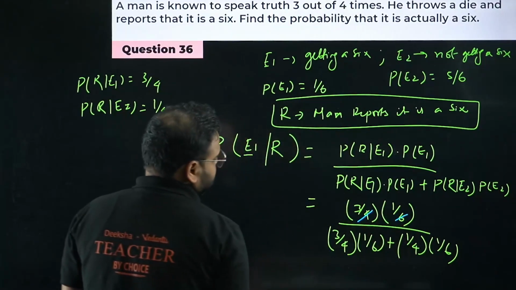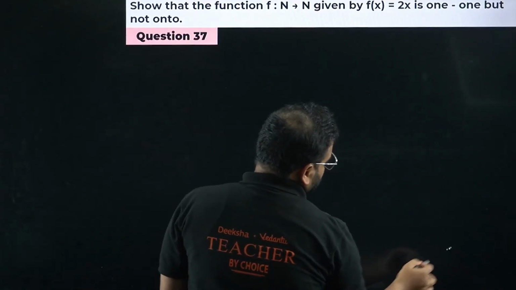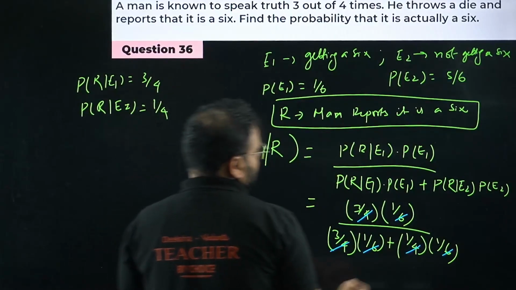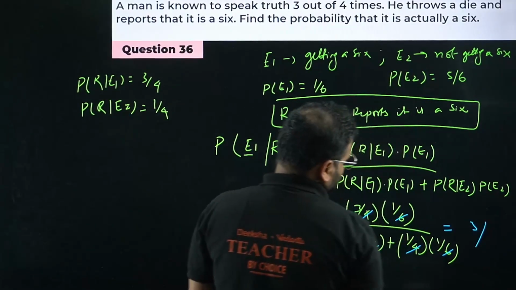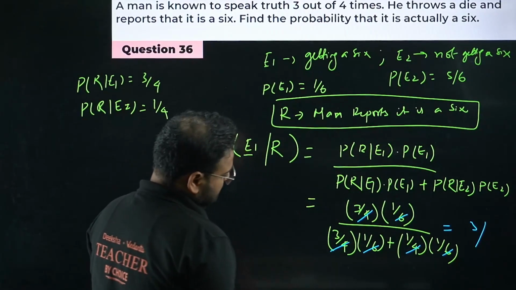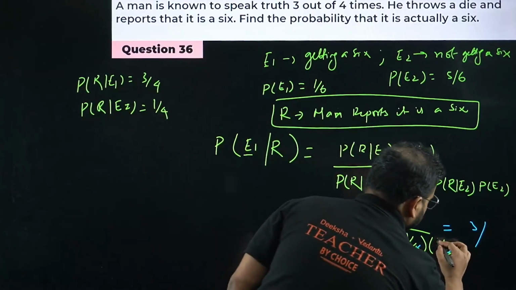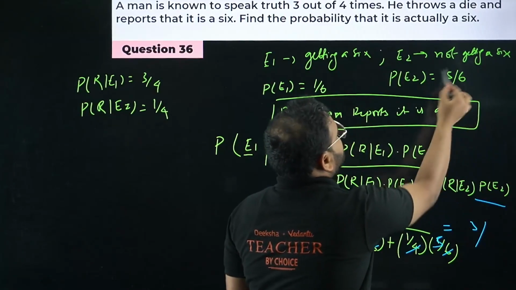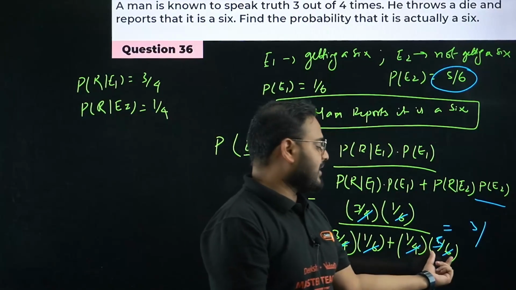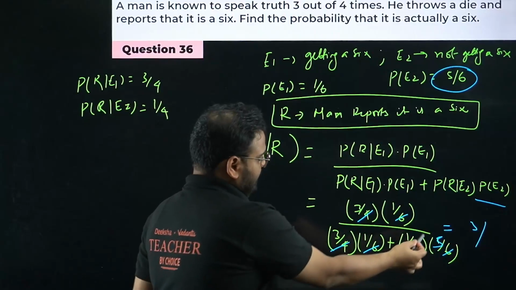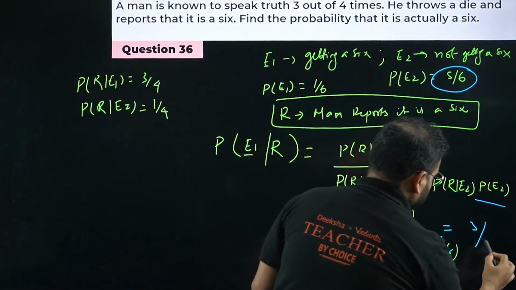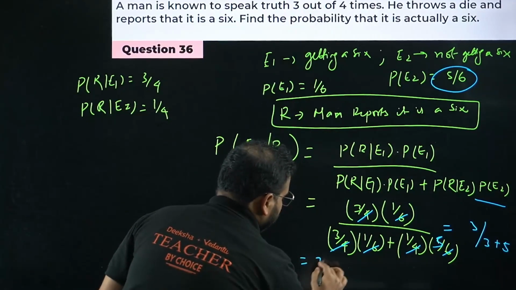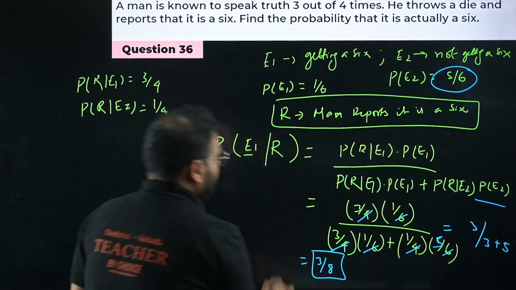Taking 24 as the common denominator, in the numerator 3 is left, and in the denominator 3 plus 5. So the answer would be 3 by 8.